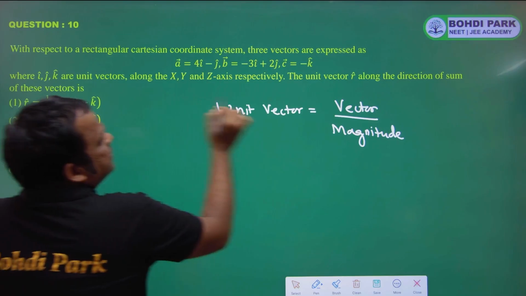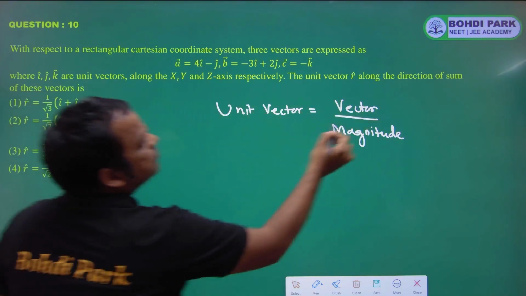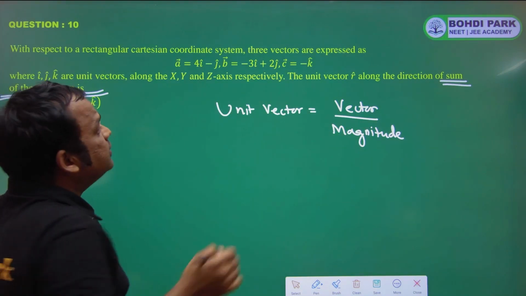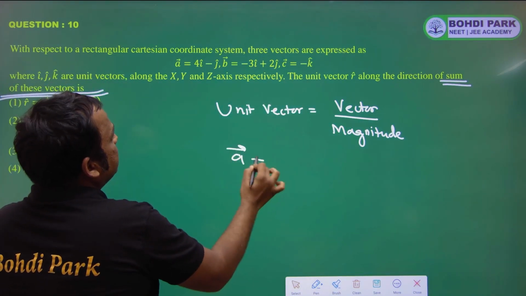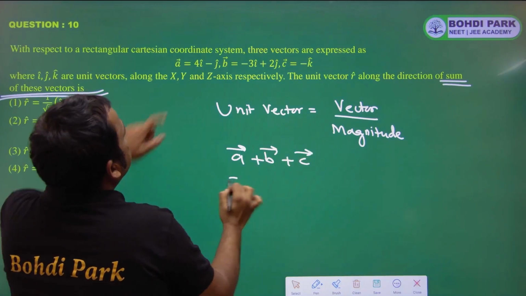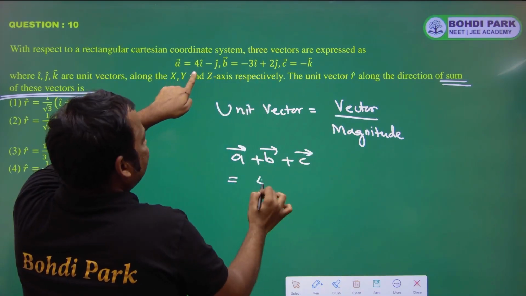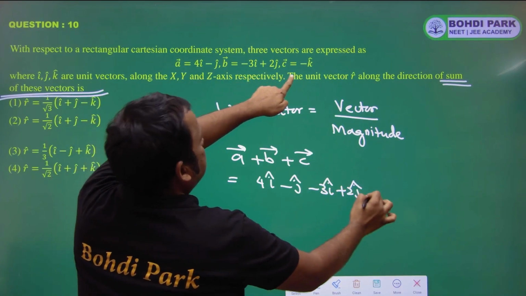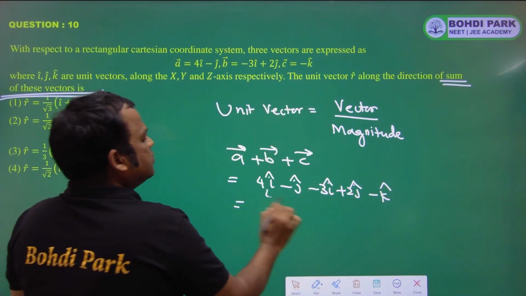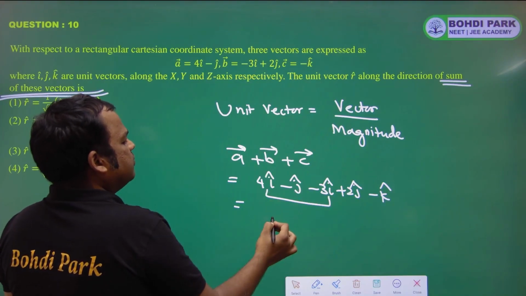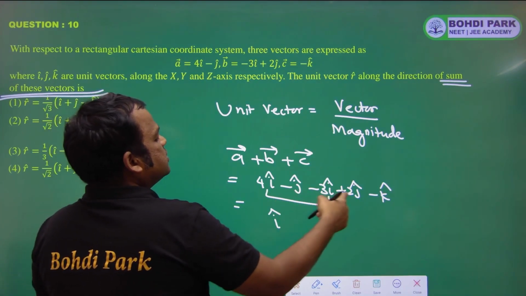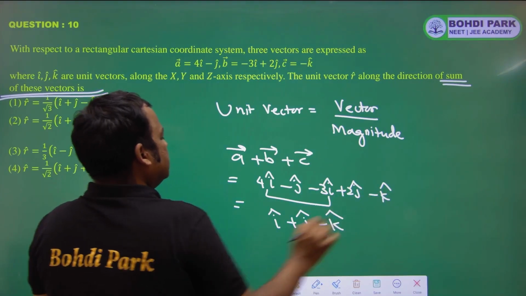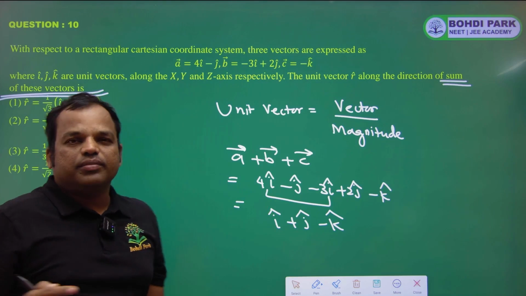Now the vector is the sum of these vectors, so add: a vector plus b vector plus c vector, so 4i minus j minus 3i plus 2j minus k. So i and i together, 4 minus 3, 1, so i, then minus j plus 2j, again plus j, then minus k. So this is a vector plus b vector plus c vector.